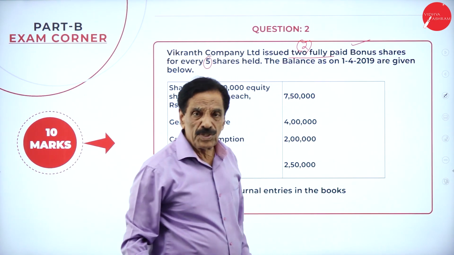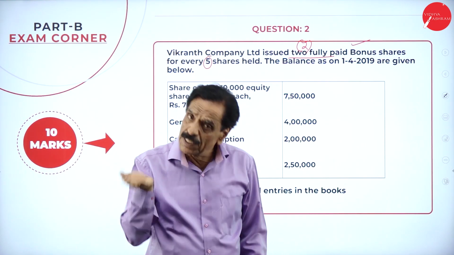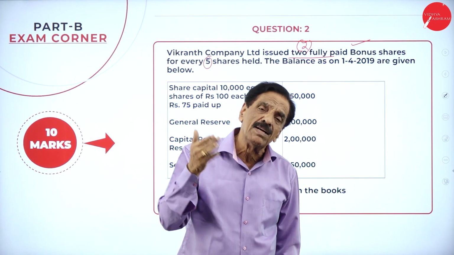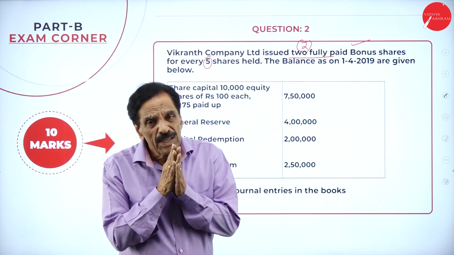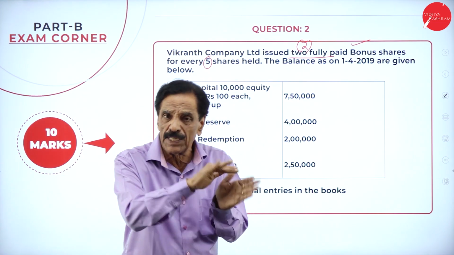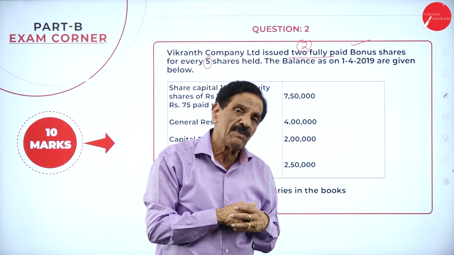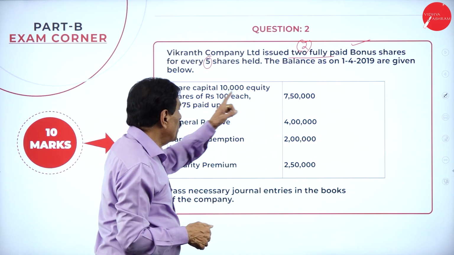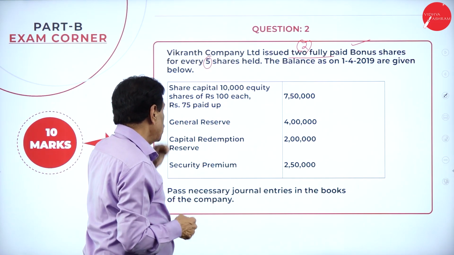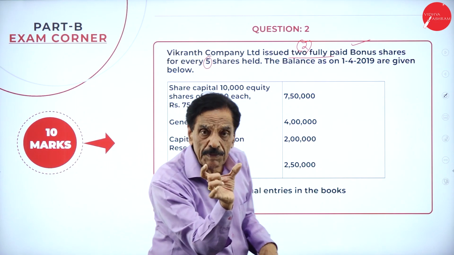So what is a bonus share? Any dividend which has been paid in the form of shares is called a bonus share. Here the partly paid shares will be made fully paid shares with the help of the final call. 10,000 equity shares of 100 each, 75 paid. What is the balance to be paid? 25.